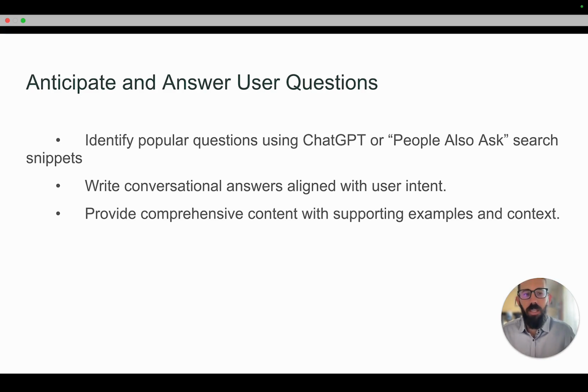Have more of that content there, and think through how someone asking questions about my brand, product, or service would phrase them. Starting to align your content along those lines could better position you to show up as a source in ChatGPT and other large language model responses.